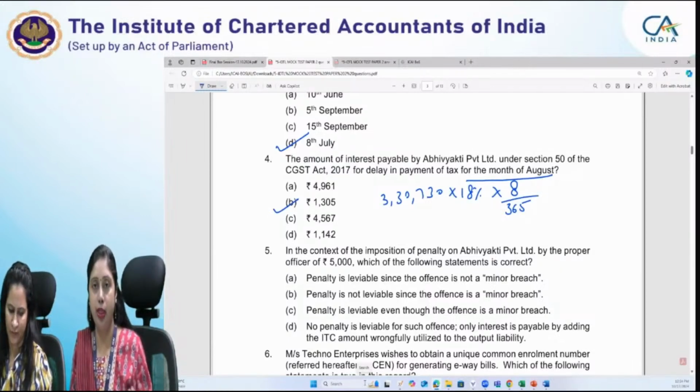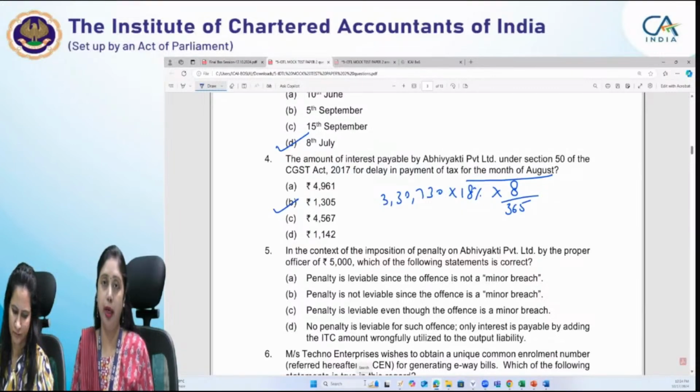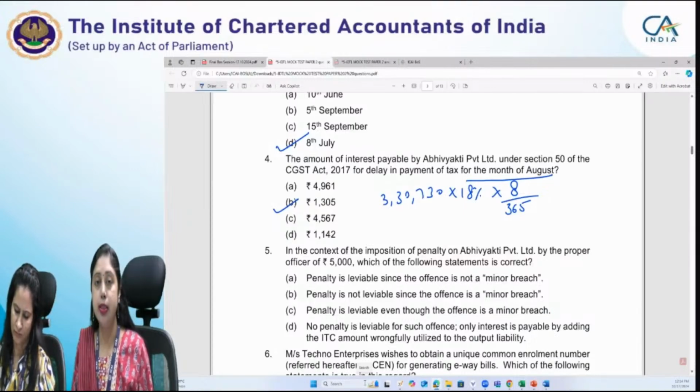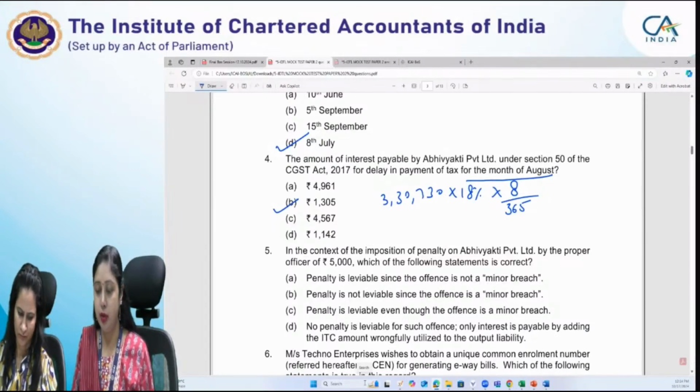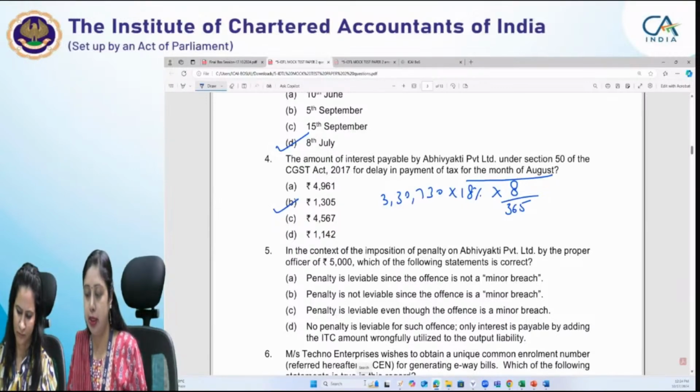In case the breach or offense committed by the supplier or by the taxpayer is a minor breach, then the penalty is not leviable. So since it is a minor breach, amount involved is 5,000, so penalty is not leviable. So, third is penalty is leviable even though the offense is a minor breach. Now this is the option given to you, that even if it is a minor breach, penalty is leviable. So you have to tell which is the correct point. Fourth, no penalty is leviable for such offense. Only interest is payable by adding ITC amount wrongfully utilized to the output tax liability.